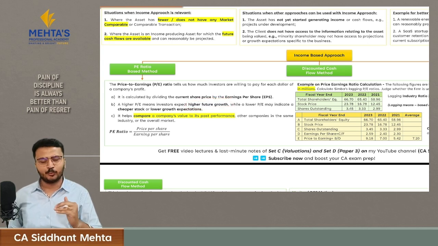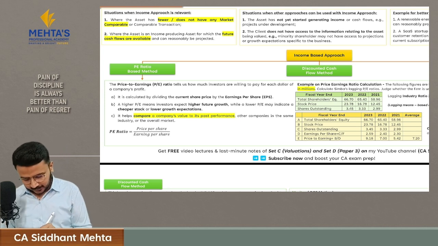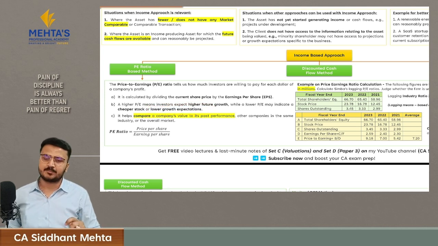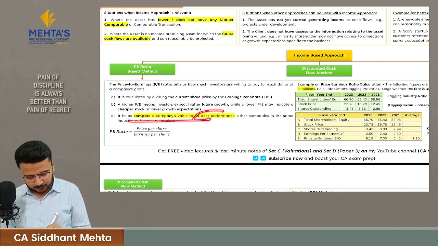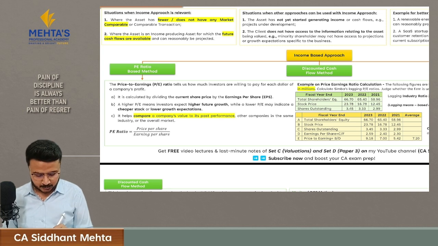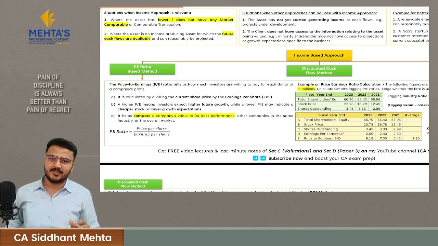And if there is a low PE ratio, it indicates that either my stock is undervalued or investors are expecting low growth from my company. And as I said, it helps you to compare a company's value with your past performance, and it also helps your company to compare it with other companies in the industry.